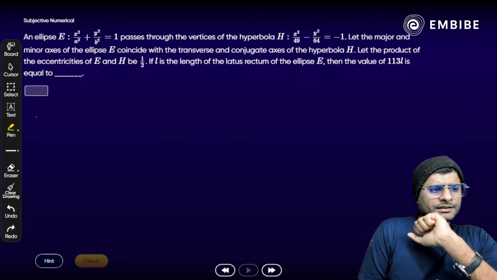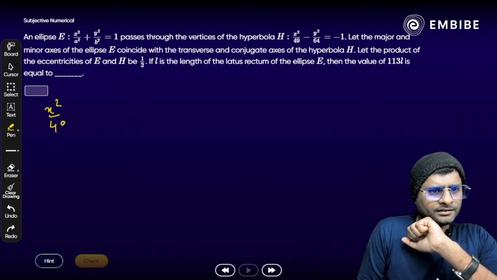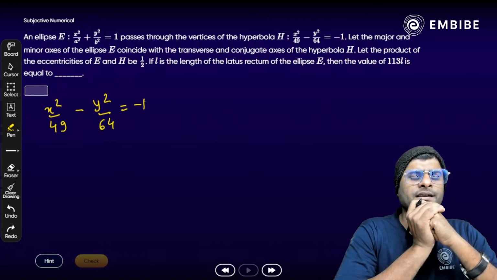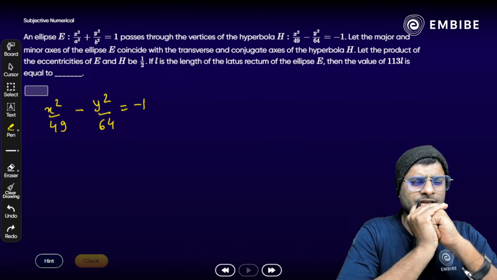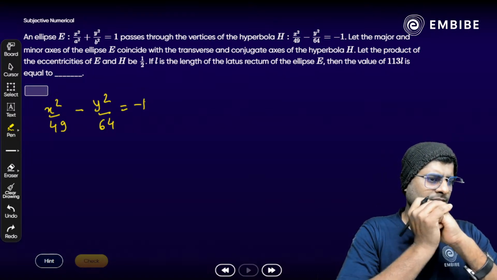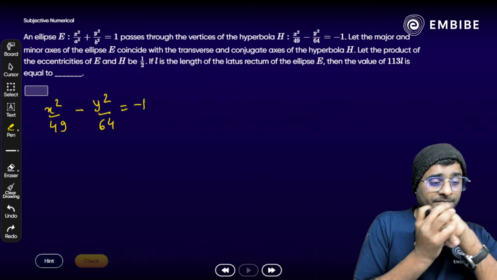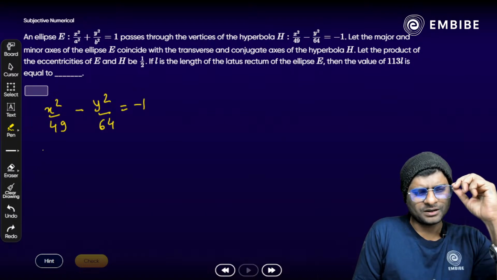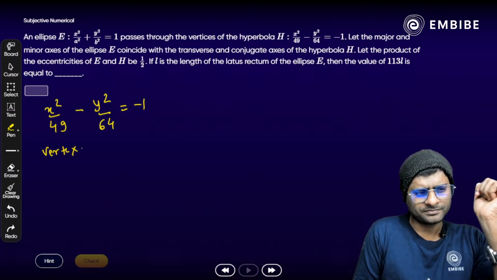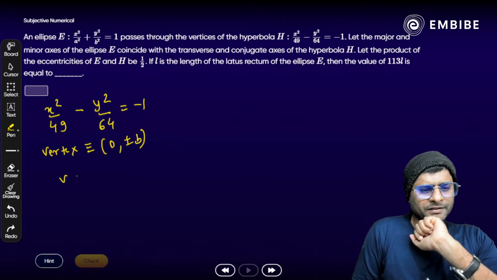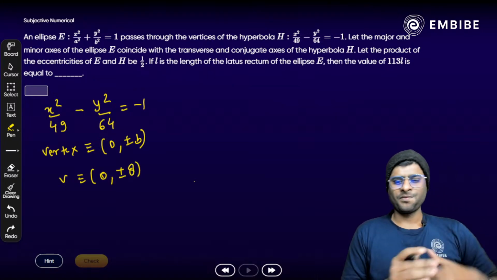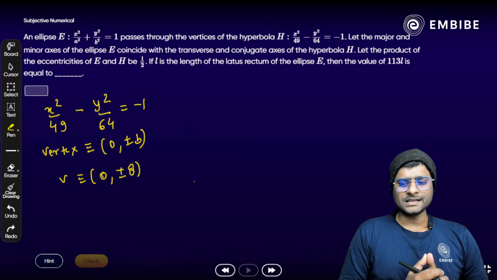First of all, focus on the hyperbola here, like x square by 49 minus y square by 64 is equal to -1. What kind of hyperbola is it? We have a -1. If we multiply by minus on both sides, we have y square by 64 minus x square by 49. The second type. So if we focus on the vertex of this type of hyperbola, yes, the vertex should be 0 comma plus minus b. Here, 0 comma plus minus, b square is 64, so that is 8 here. Now the ellipse, it passes through which point here?